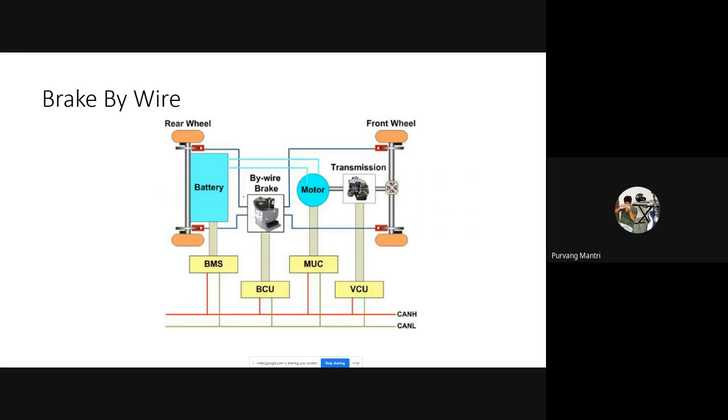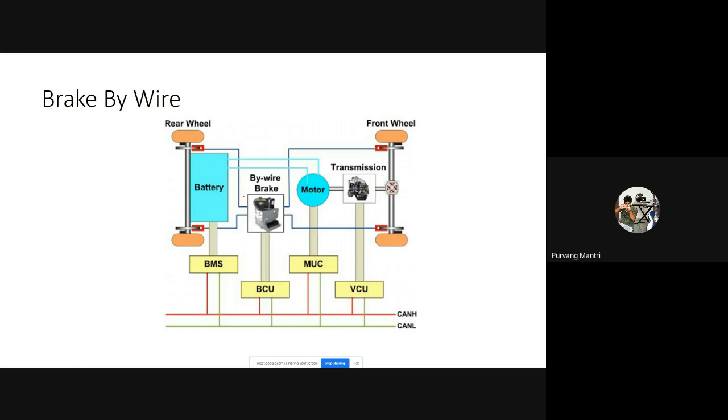Next we have the brake by wire system. Our current brake system is hydraulically operated, but if we apply electronics to it, which means we apply hydraulic actuators, electronic switches and microcontrollers with it, it becomes brake by wire. The same hydraulic circuit can be operated electronically. As I mentioned previously today in ABS and EBD, the ECU controls the wheel cylinder valves to engage or disengage the brake, or to keep the brake pressure maintained on one particular wheel, or to release the pressure on one particular wheel. In similar fashion, brake by wire also works.